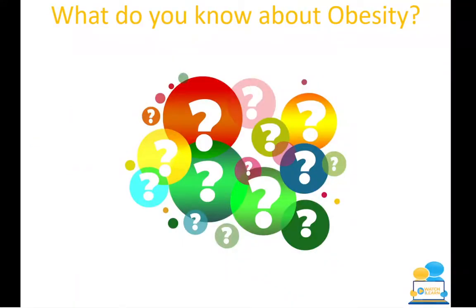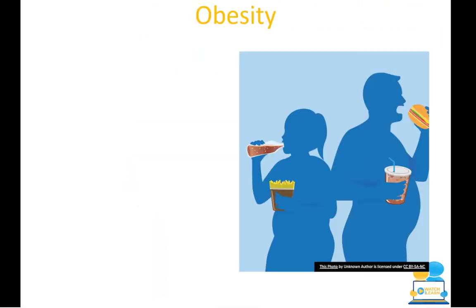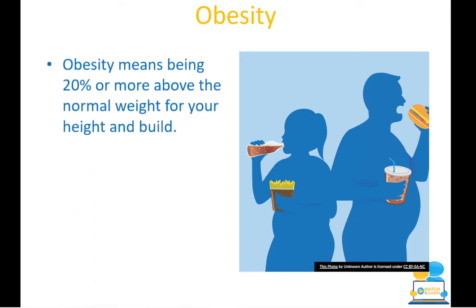First of all, what I would always get my students to think about is what they actually know about this topic. It gets you thinking, and a lot of the time you will actually know more than you think. Okay, so obesity, we've all heard about it. What it means is that you're 20% or more above the normal weight for your height and build. So in an exam scenario, they'd be looking for you to actually say the 20% or more for your height and build.